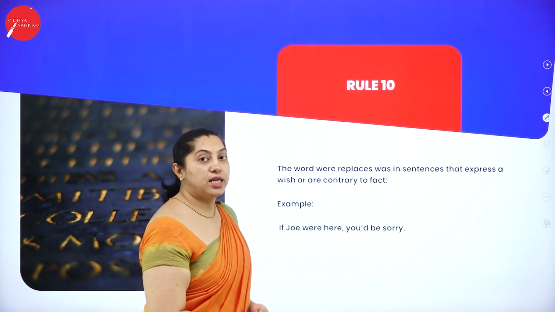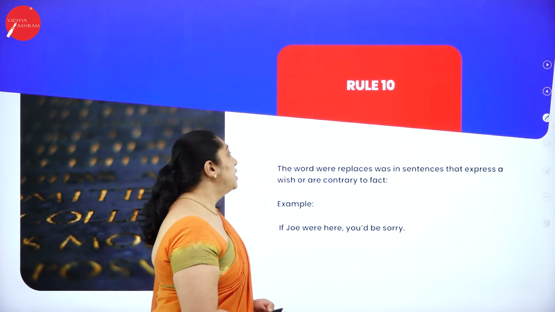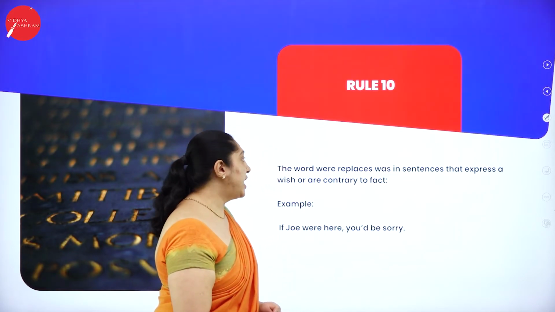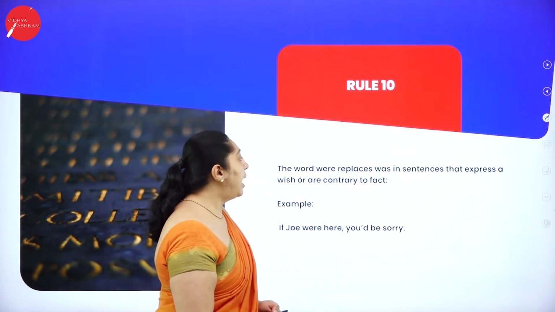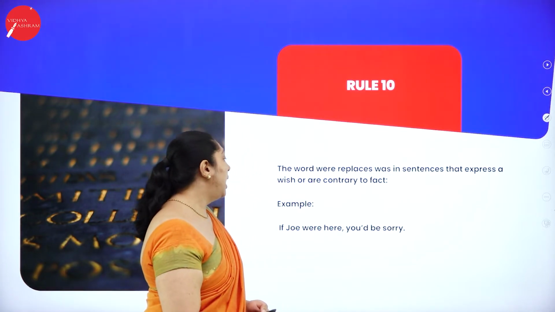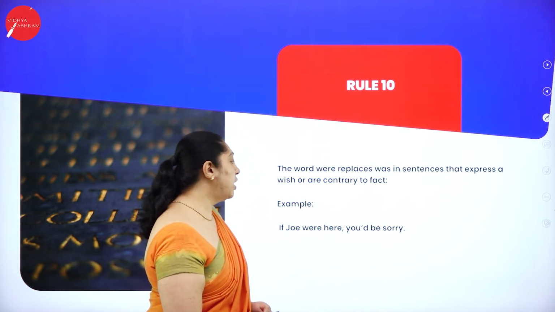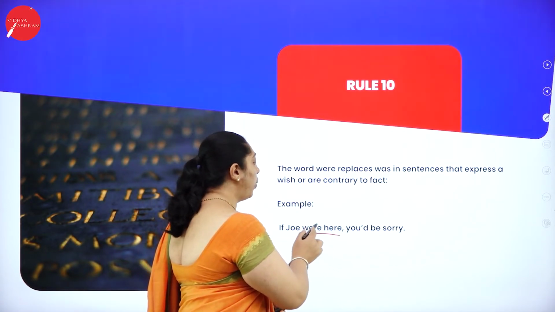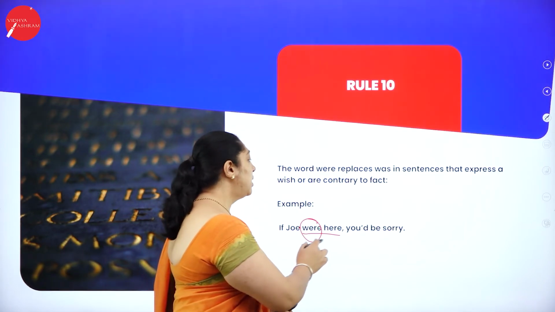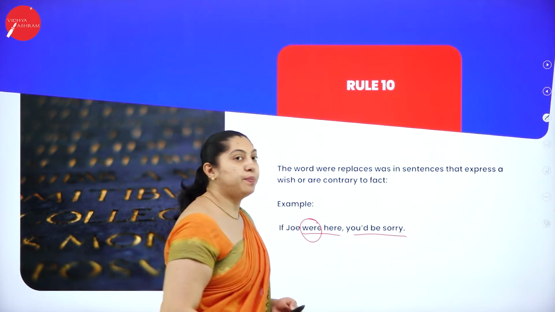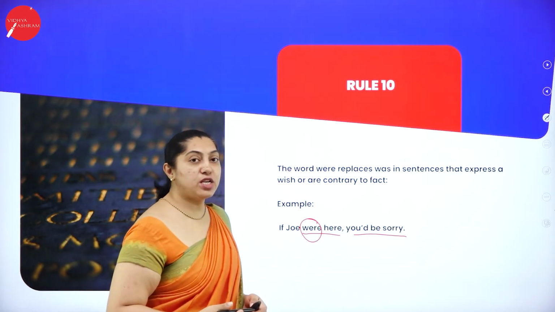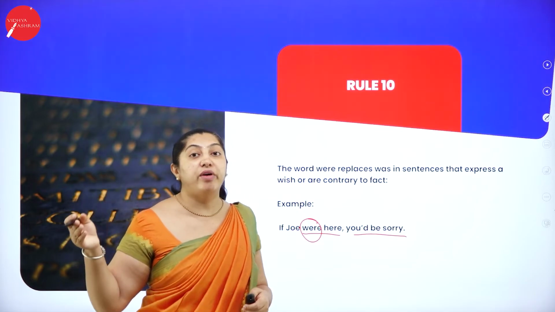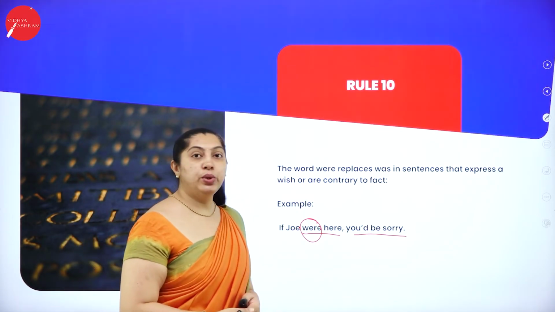Let's see the last rule, that is rule 10. The word were replaces was in sentences that express a wish or are contrary to fact. Example, if Joe were here, you would be sorry. So what's the example? If Joe were here, where it is in the past, you would be sorry. If I say, I make changes. If I were in your place, I would be somewhere else. That is rule 10.